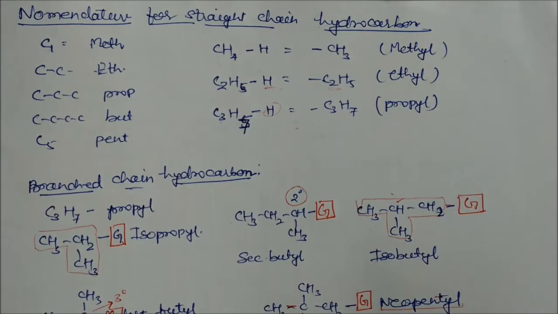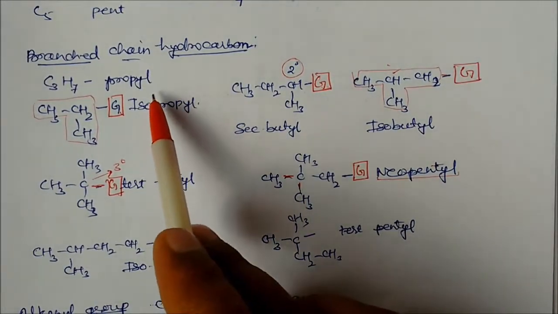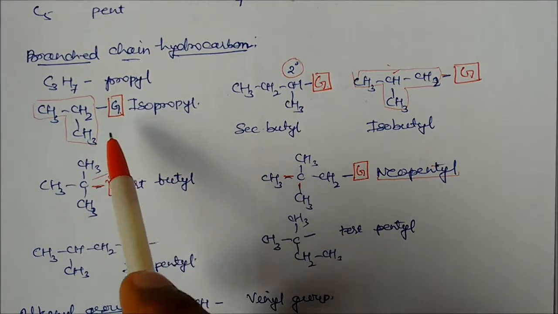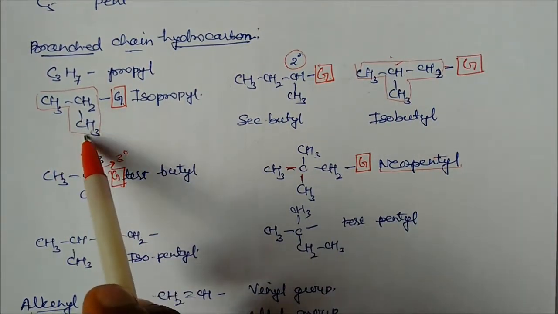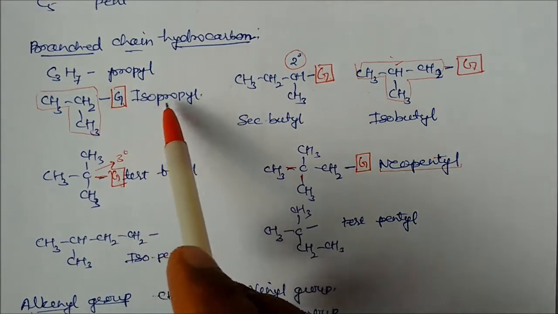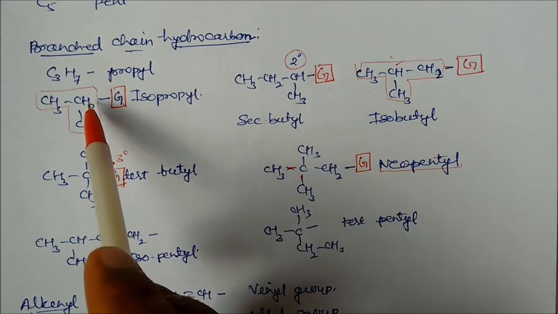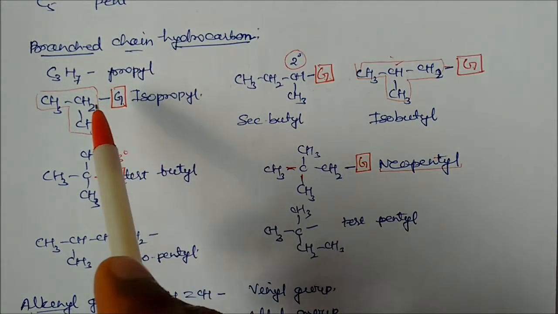Similarly, for branch chain hydrocarbons, this C3H7 is called propyl. Propyl again, if CH3, CH2, CH3, so again this carbon is attached to the main carbon chain, so this is called isopropyl. Isopropyl means a secondary carbon attached to the main parent hydrocarbon.